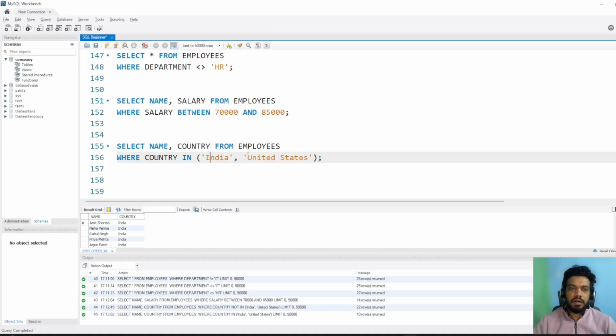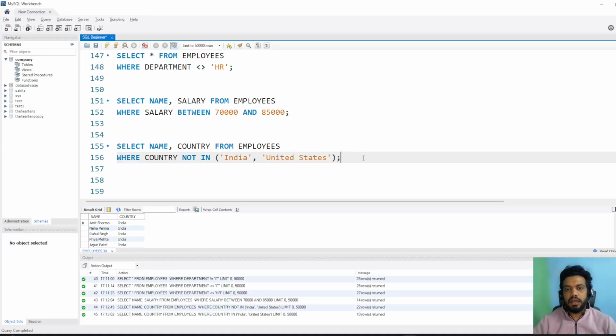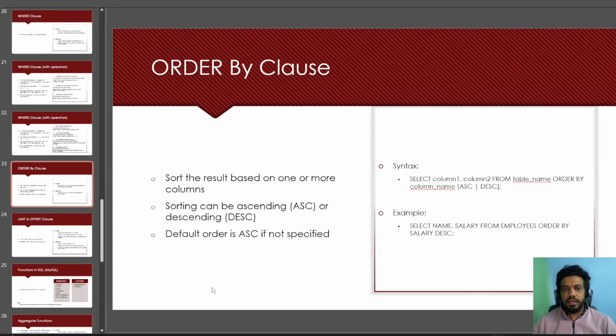If you have multiple conditions, you can use the in operator and then provide the conditions in the brackets. And if you want it the other way, simply use the not operator over here and then it will do the opposite.